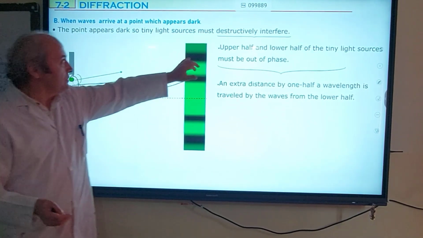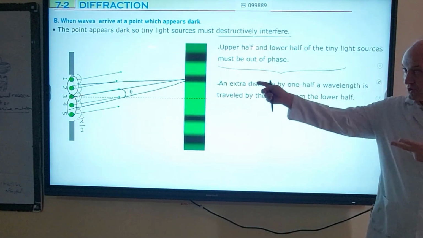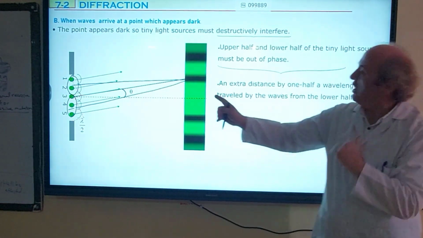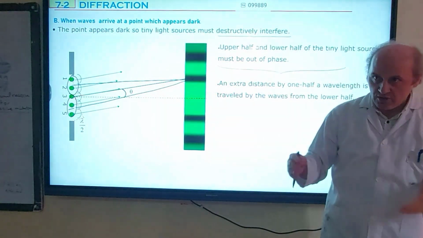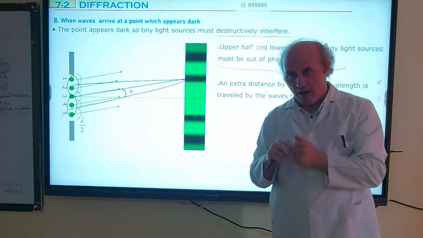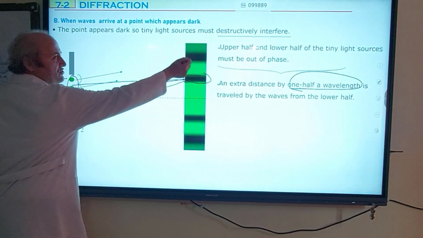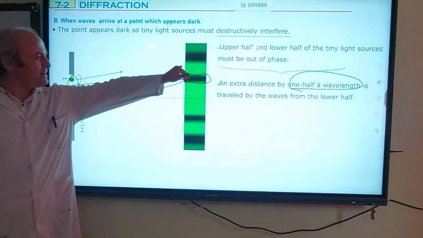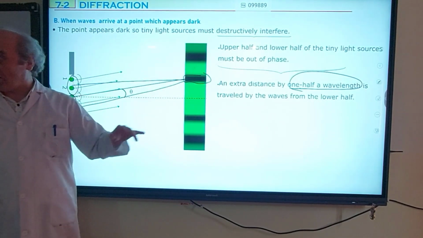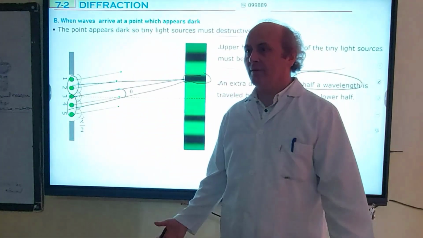Then that point appears dark. So the upper half and lower half of the tiny light sources must be out of phase to make destructive interference, to make dark. We can say that the lower half travels lambda over 2 extra distance than the upper half, and then this point appears dark. But there are other bright fringes, and these bright fringes are less intense than the center. The center is the brightest. Now, question: brightness is determined by what?